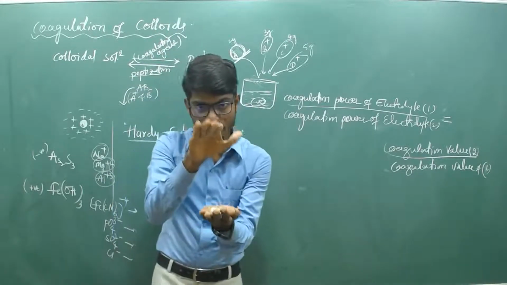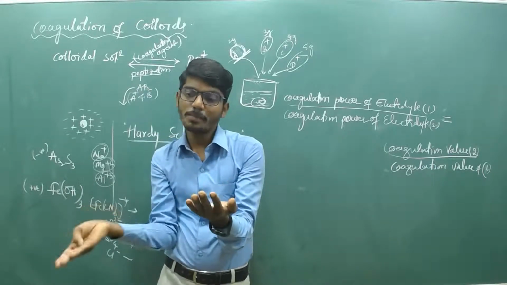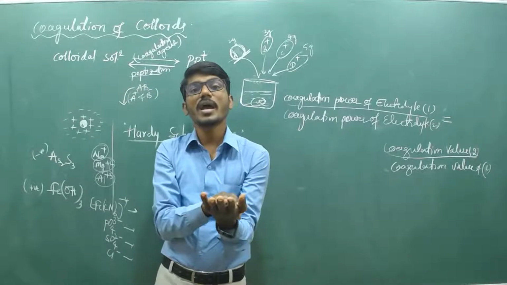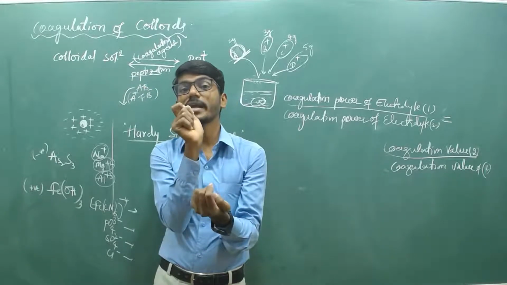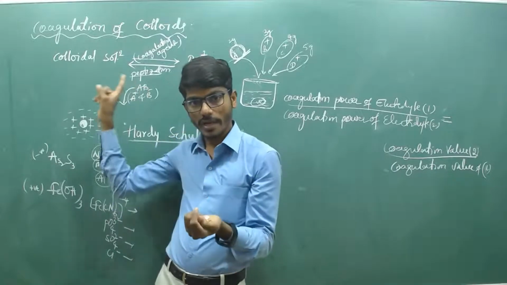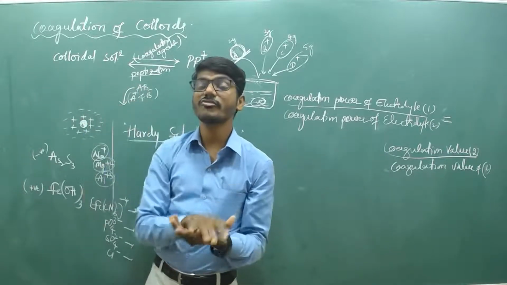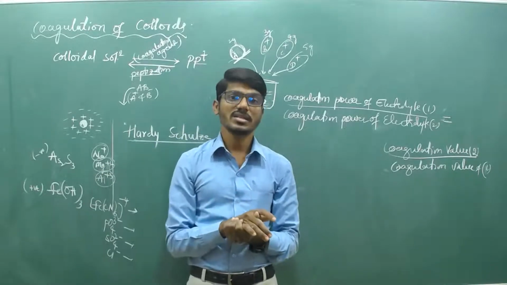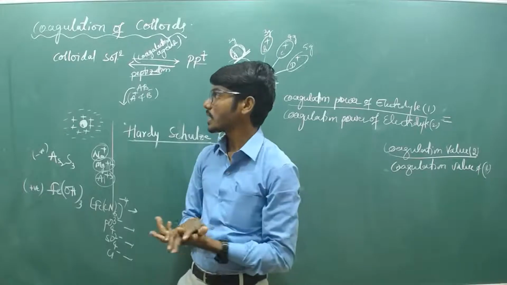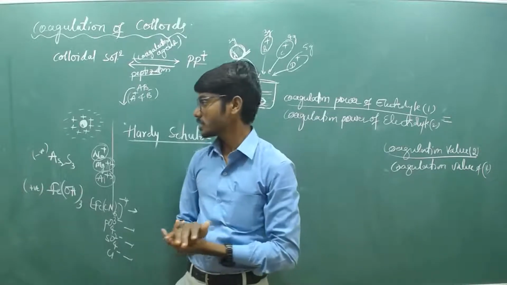This process is prevented by the previous addition of some colloidal solution called protecting colloids. So how is this carried out? What is the concept of protection of colloids? Let's discuss it.